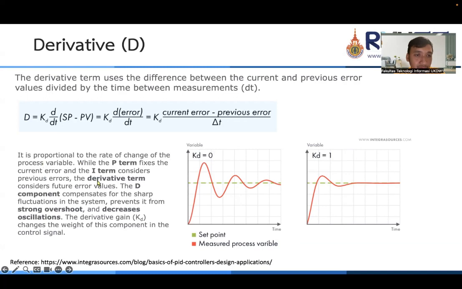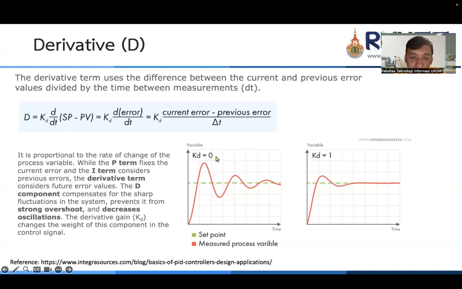It is proportional to the rate of change of the process variable. While the P term fixes the current error and the I term considers the previous error, the derivative term considers the future error. So the D component compensates for sharp fluctuations in the system, prevents strong overshoot and decreases oscillation. The derivative gain, KD, changes the weight of this component in the control signal.